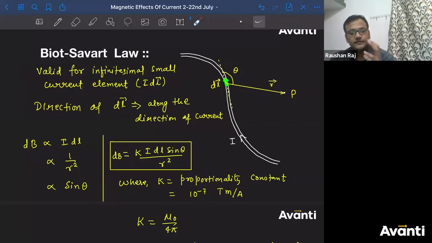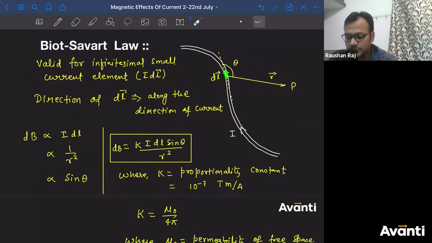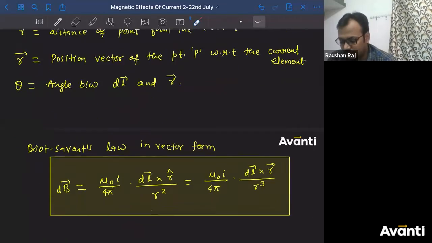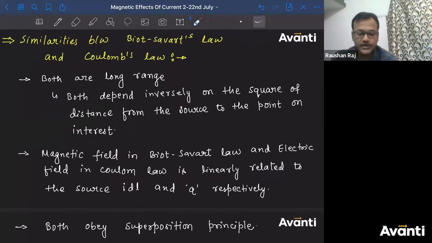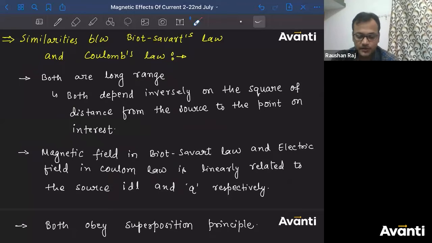So there is some kind of similarity between Biot-Savart's law and Coulomb's law, and there are some differences also. So in a board examination, that similarity and the difference can be asked. Okay? There has been history that these questions have been asked. So I have written some similarities and I have written some differences. So let us look at the similarities between Biot-Savart's law and Coulomb's law one by one.